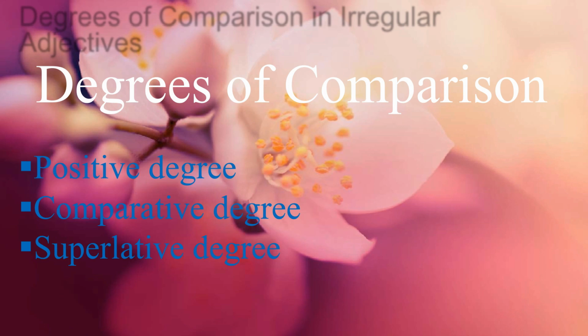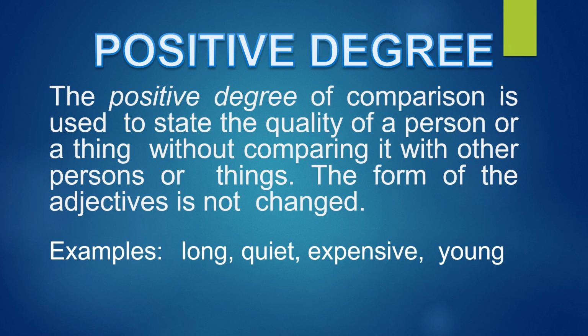There are 3 degrees of comparison. One is positive, the second one is comparative, and the third is superlative. These are the 3 degrees of comparison. Where we use them, all we learn now. Here, the positive degree. What is the positive degree?